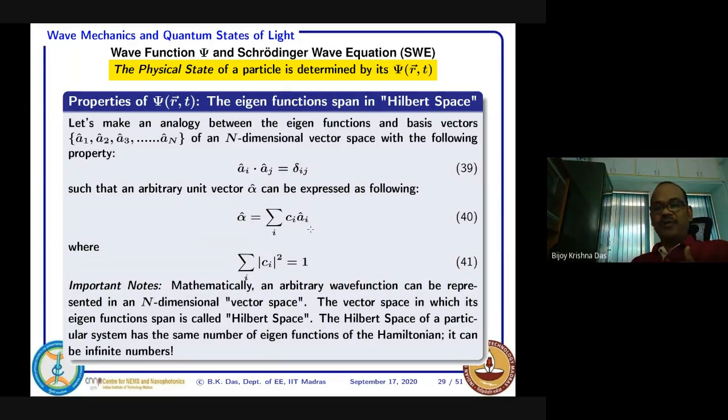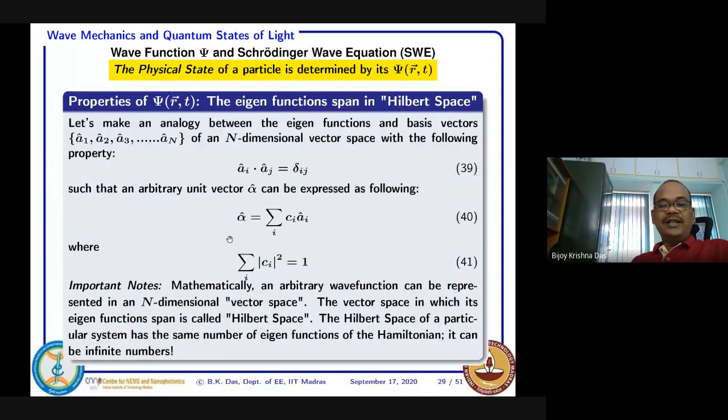So an arbitrary unit vector can be decomposed into basis vector components. That means C_i is the basis vector component. If i equals 1, the basis vector in that direction, what is the component? If i equals 2, that direction, what is the component? So all that you can decompose into different components according to the basis vectors. It's the same geometry that we learn in vector algebra in 3 dimensions.